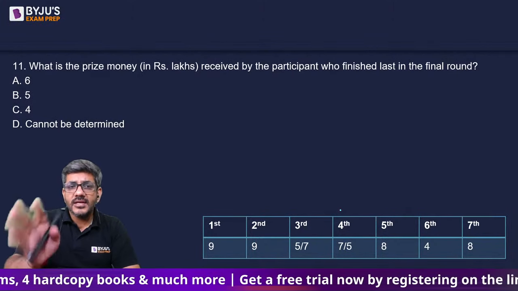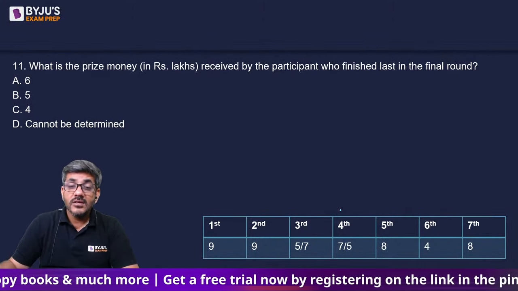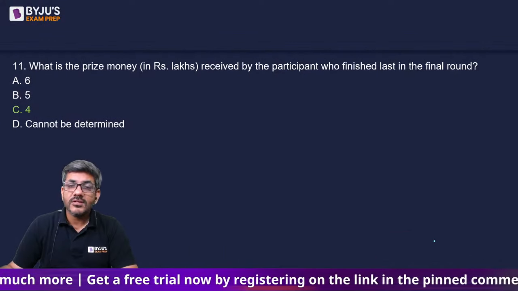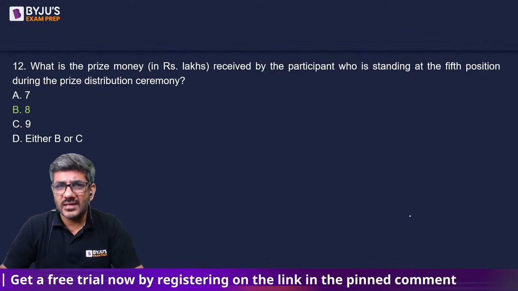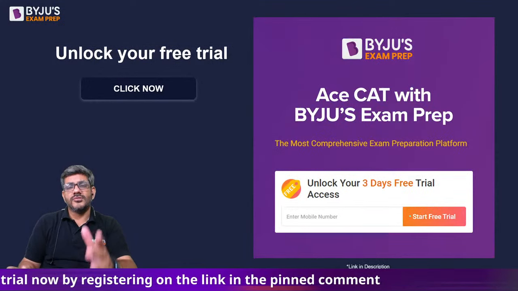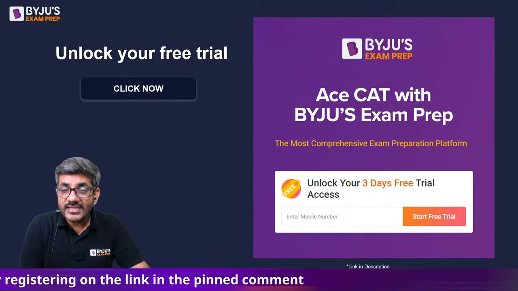What is the prize money received by the participant who finished last? लास्ट कौन आया होगा, उसको 4 मिला होगा, तो 4 आंसर है. अब आप आराम से कर लेंगे मेरे ख्याल से. That's all about today. These were the two sets that I wanted to discuss.